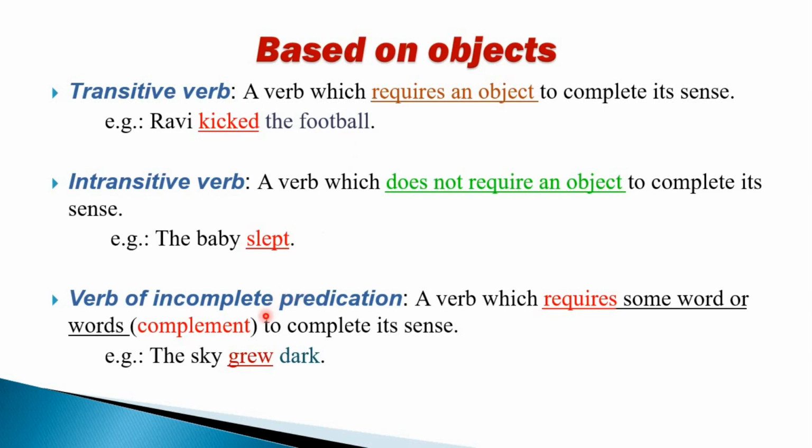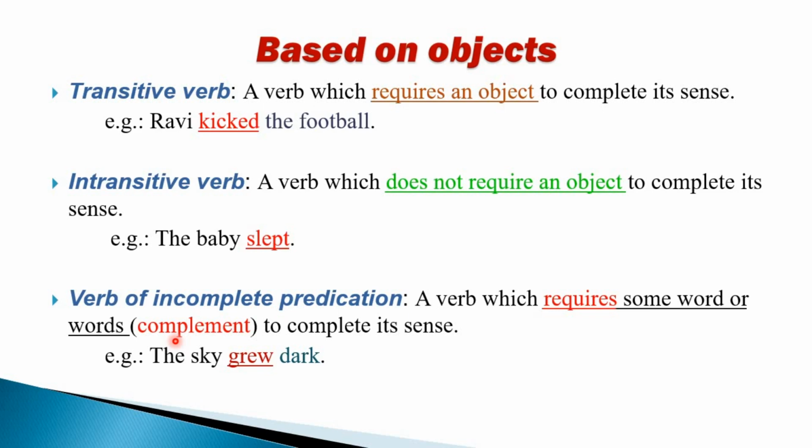But in case of verb of incomplete predication, the verb does not complete the meaning of the sentence. Hence, these verbs require some word or words, what we call a complement, to complete its sense. So what is a complement? Those words or word which completes the meaning of something.